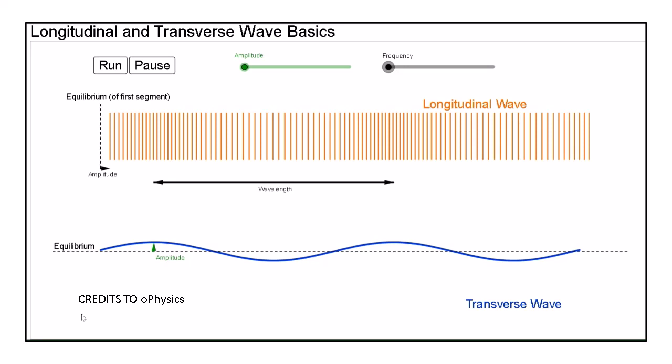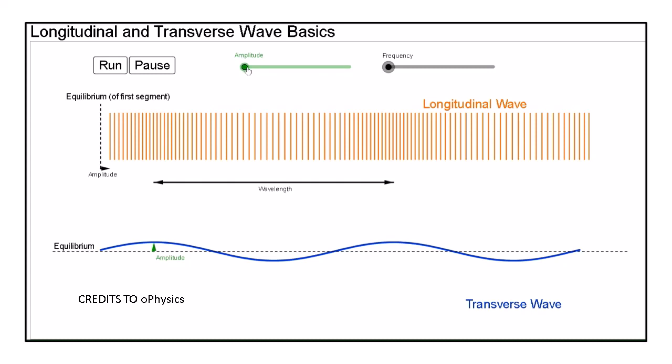This is a simulation of longitudinal and transverse waves. Initially, both amplitude and frequency sliders are at minimum value. On adjusting these sliders, you will have to observe some of the wave properties such as wavelength, amplitude, and frequency for both longitudinal and transverse waves. I will now start with amplitude.